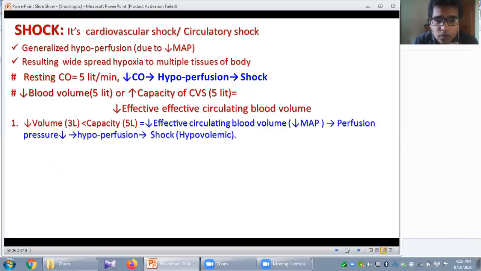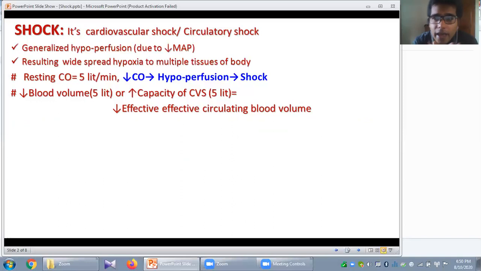Okay. So here I have shown you the two very basic defects that take part in the development of shock. Number one, inadequate cardiac output. Number two, reduction of effective circulating blood volume. Both these factors ultimately reduce the perfusion pressure and finally cause generalized hypoperfusion, that is inadequate blood flow to the tissue, resulting in widespread hypoxia to multiple tissues of the body.